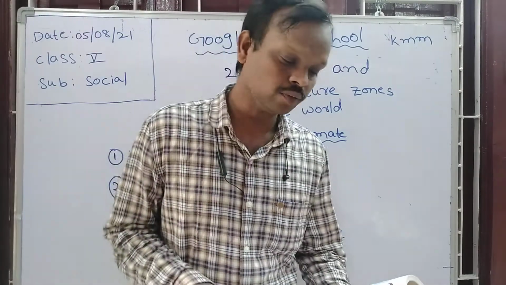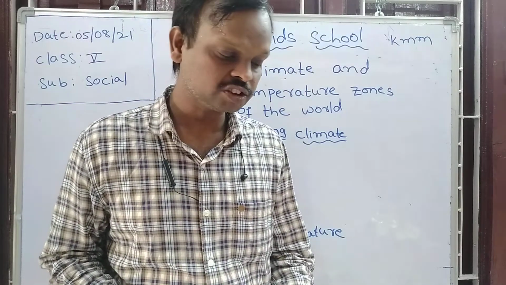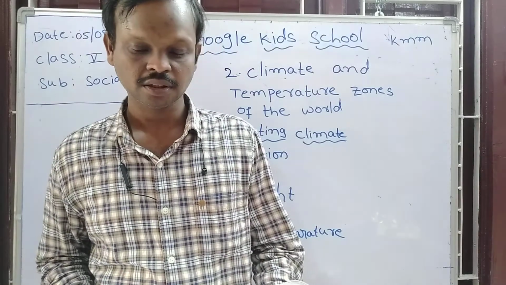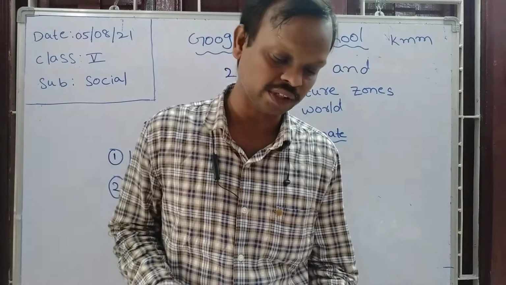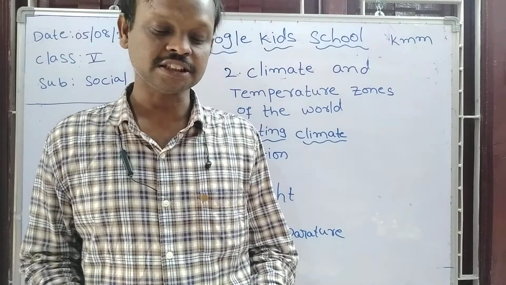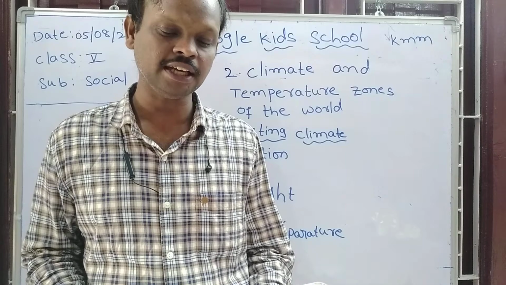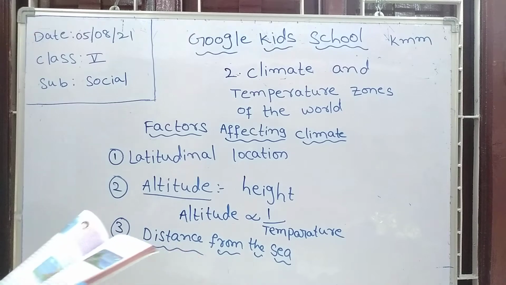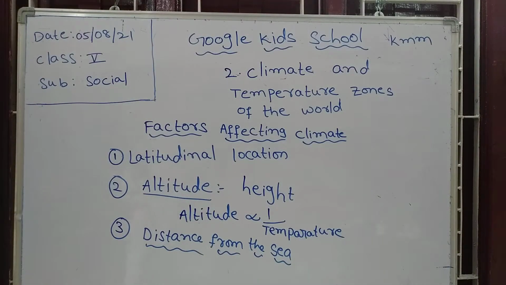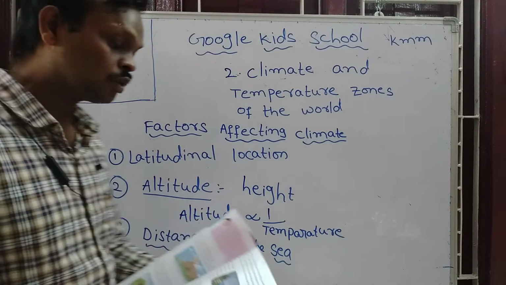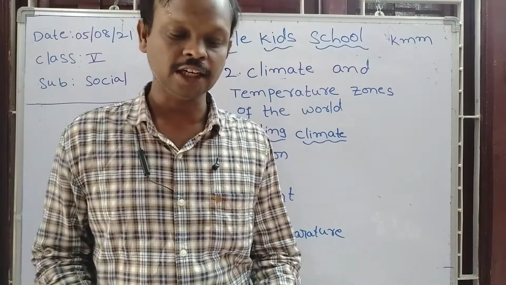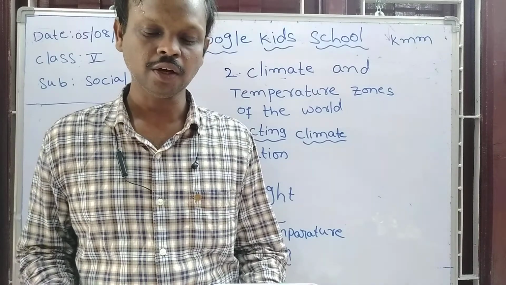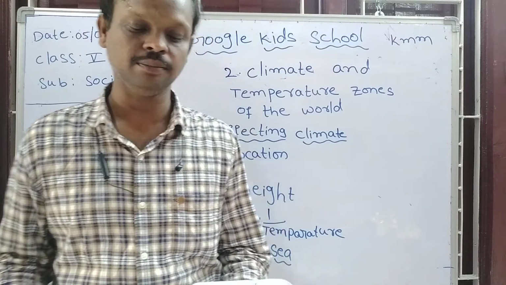Means the warm air over the land is lighter and begins to rise. The air over the water is cold and dense. It blows towards the land to occupy the empty space created over the land. The empty space is created, right? Next, the cool air that blows from the sea towards the land is called sea breeze.